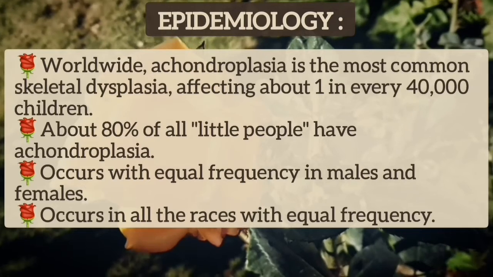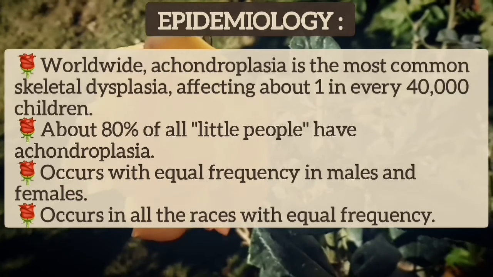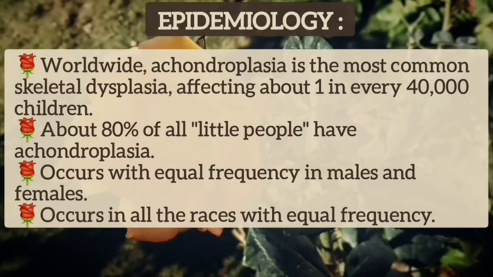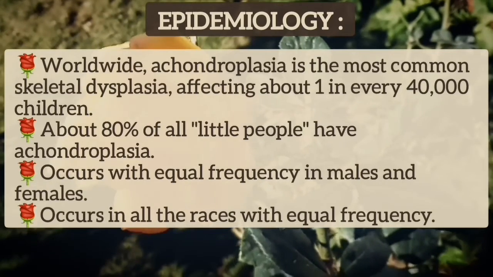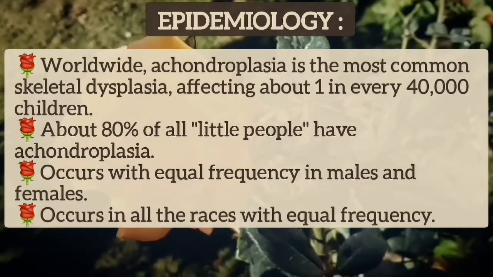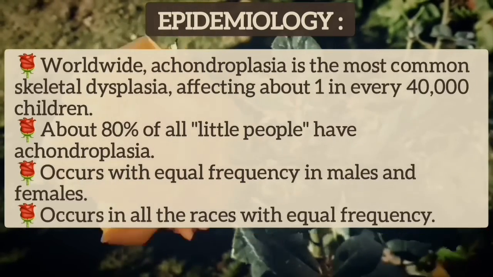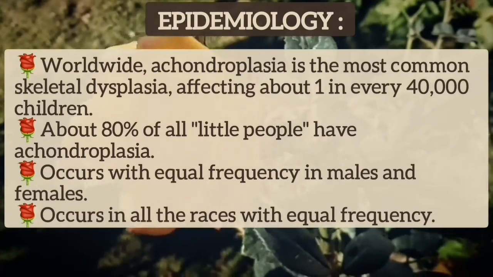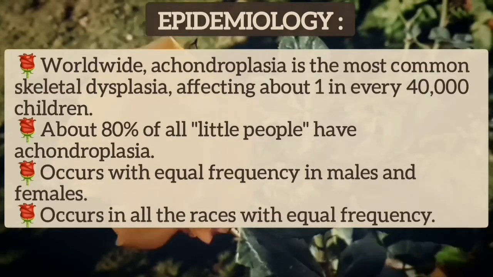Worldwide, achondroplasia is the most common skeletal dysplasia, affecting about 1 in every 40,000 children. About 80% of all little people have achondroplasia. It occurs with equal frequency in males and females, and it occurs in all races with equal frequency.